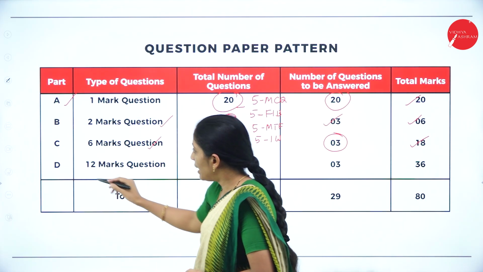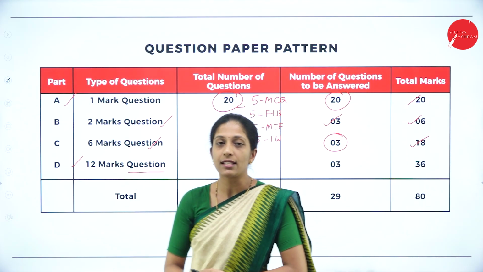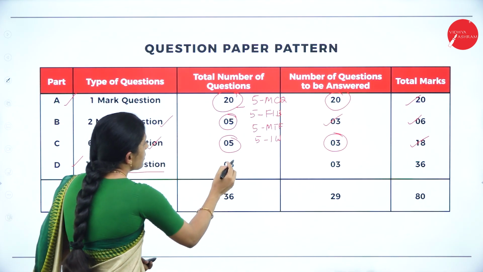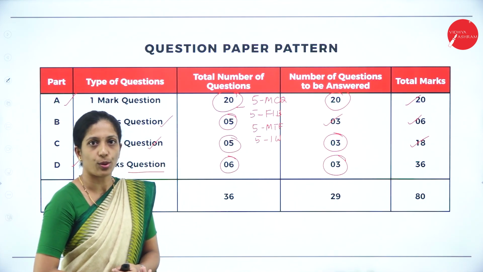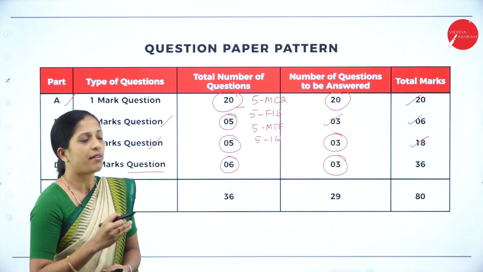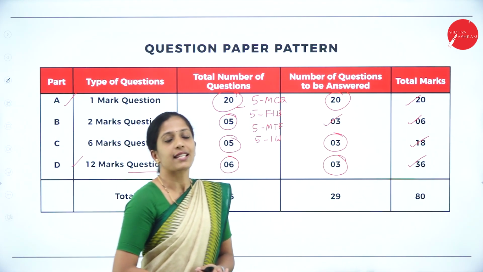Now coming to your last section, that is section D, which is of 12 marks questions. Here they will ask you 6 questions out of which you have to answer any 3 questions only. Here also you will be having an option so that you can get 36 marks under section D.